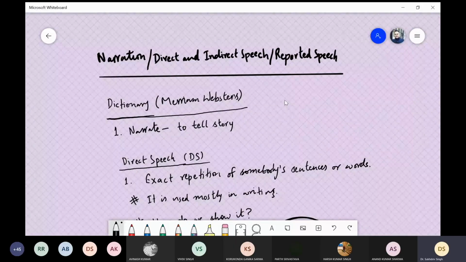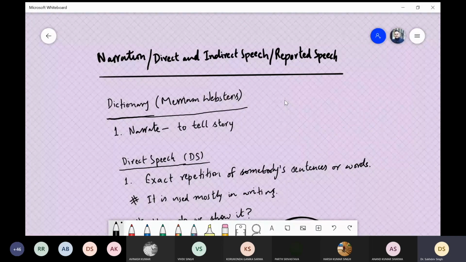So today's topic is narration. Narration is also called direct and indirect speech, and it is also called reported speech. Narration in a nutshell means to tell a story. When we view narration as direct and indirect speech, it means that somebody had said something and you are telling that, again telling of the story, as it was told by that person.